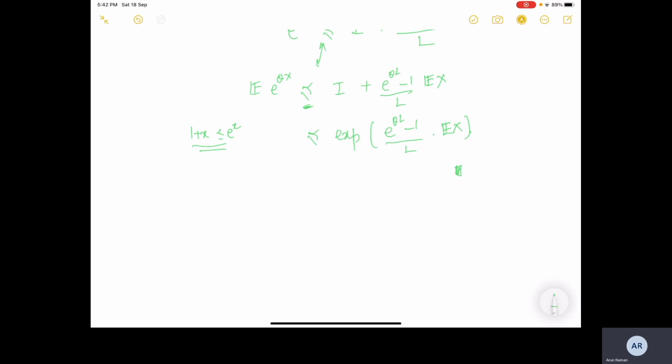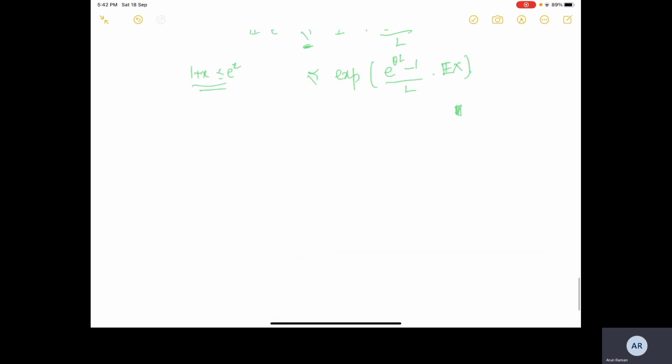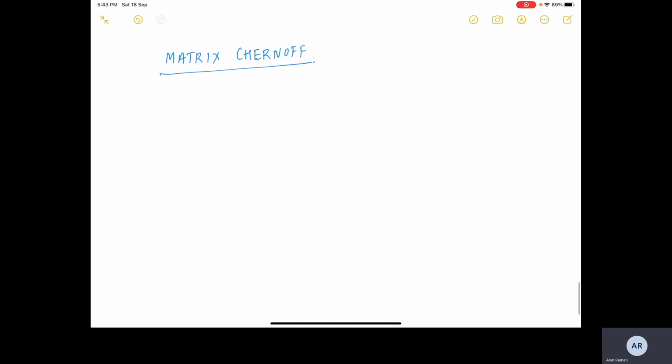So after we have done this, we will move to the final part of today's lecture, the magnum opus of today's lecture, that is the matrix Chernoff bounds. It will take some time for me to just write the bounds, but just bear with me.